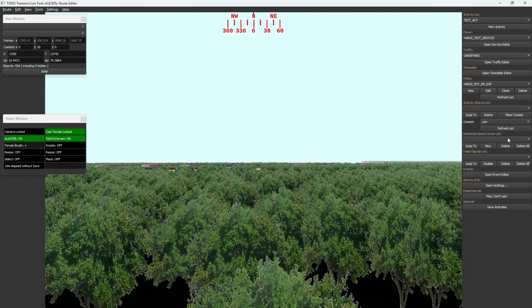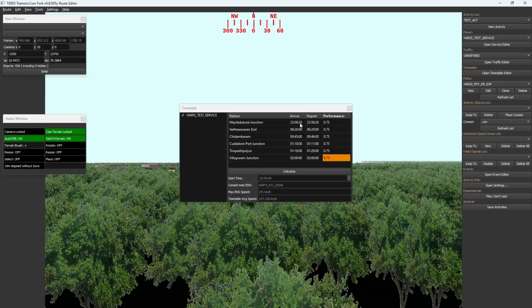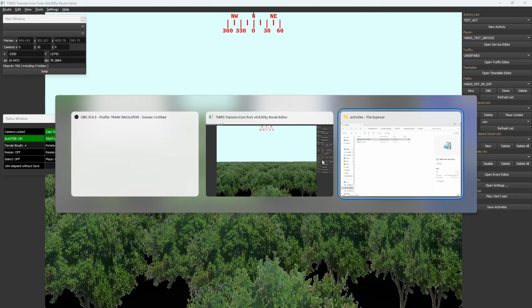Now this activity should work, but the problem is when you run this activity, this player service train in the act file will not work properly, because this time is on the same day. After 11:55 it will wind back to the same day, so the timetable will not work properly. You want the next day to be showing. So I will show you how to do that.